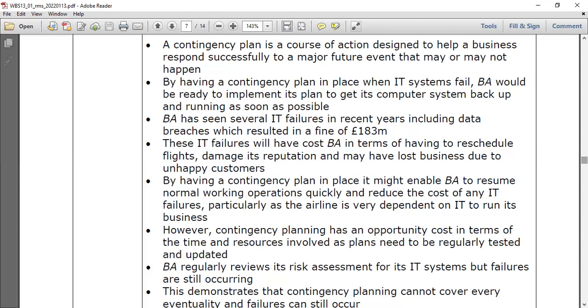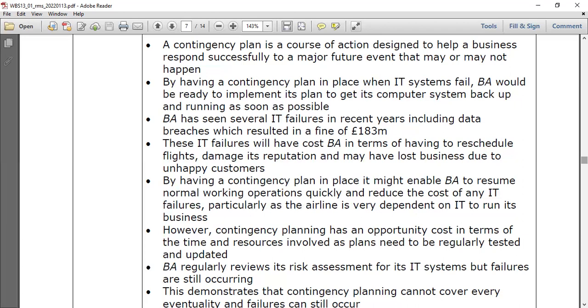They also damaged its reputation and may have lost business due to unhappy customers. So that's how it's important. Also, another advantage of having a contingency plan in place is that it might enable BA to resume normal operations quickly and reduce the cost of any IT failures, particularly as the airline is very dependent on IT to run its business.